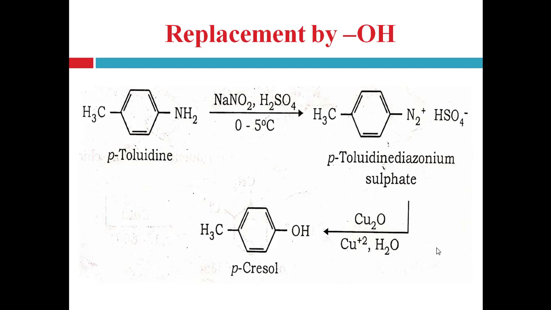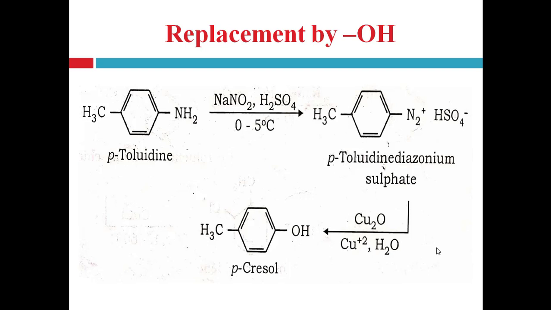Paratoluidine can be converted into paracresol by using a diazotization reaction. First, paratoluidine is diazotized with the help of sodium nitrite and sulfuric acid in cold condition at 0 to 5 degrees Celsius temperature and converted into paratoluidine diazonium sulfate salt.